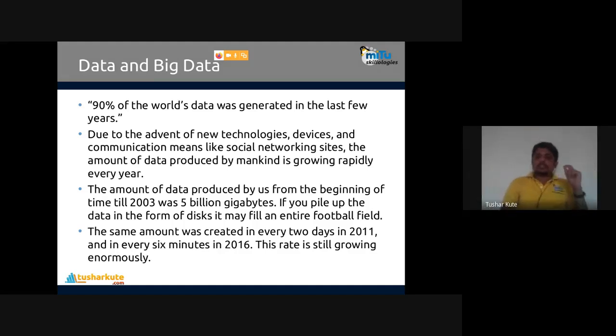90% of the world's data was generated in the last few years, what I just told you about. Due to the advent of new technologies and devices, and communication means like social networking sites, the amount of data produced by mankind is growing very rapidly every year. We started from first generation communication systems, second generation, third generation.